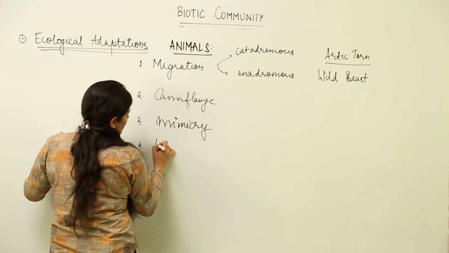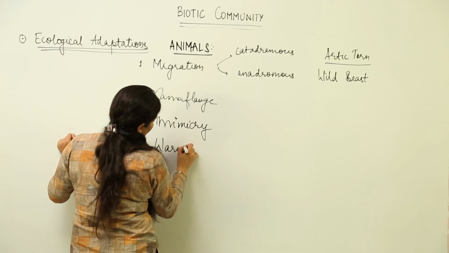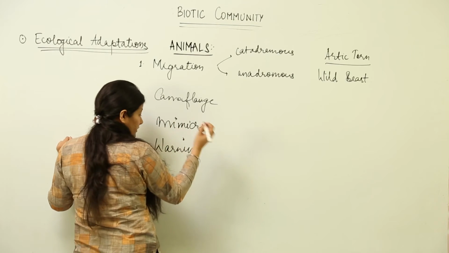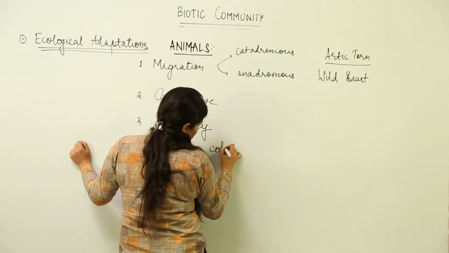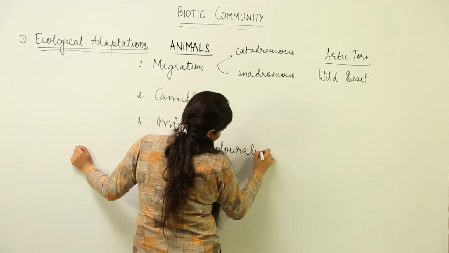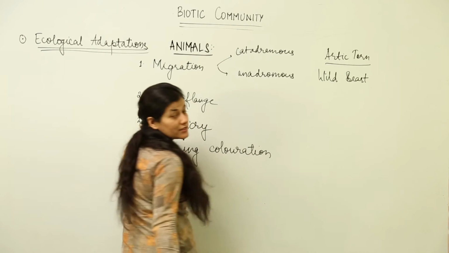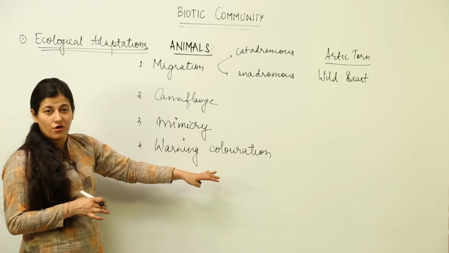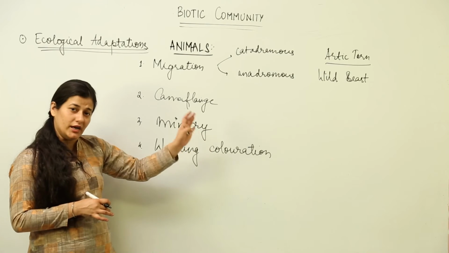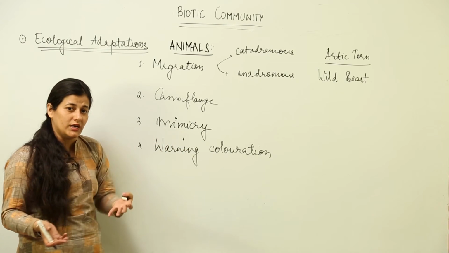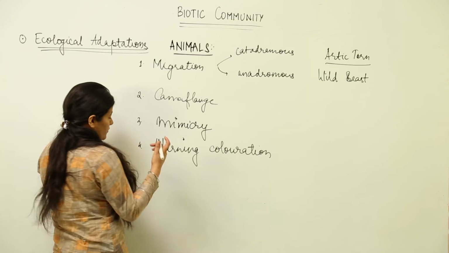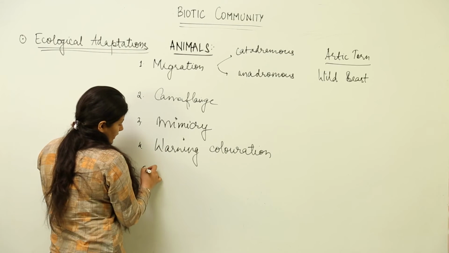Then we have warning coloration, that is often seen in dart frogs, so that they could not be consumed by the snakes. A snake sees a dart frog, it shows warning coloration and it goes away. So that is also an adaptation to show that it is highly poisonous. Those frogs are highly poisonous.